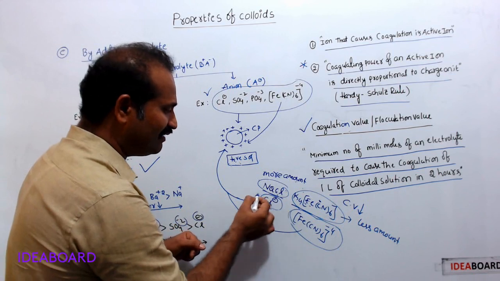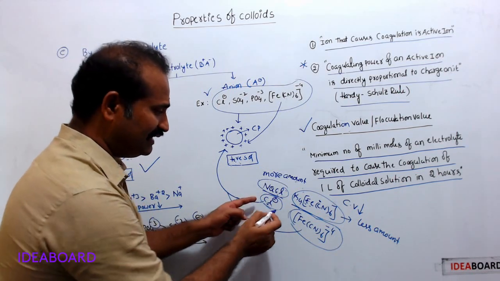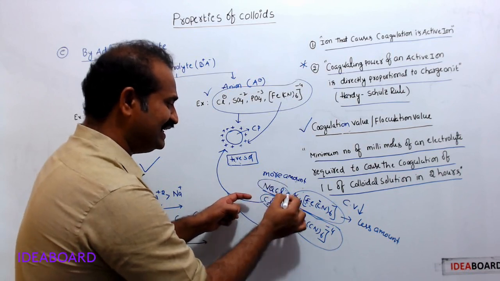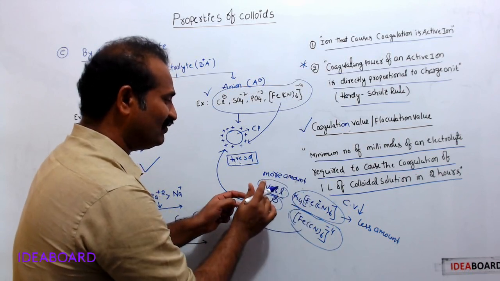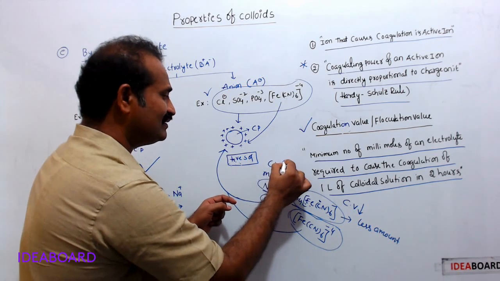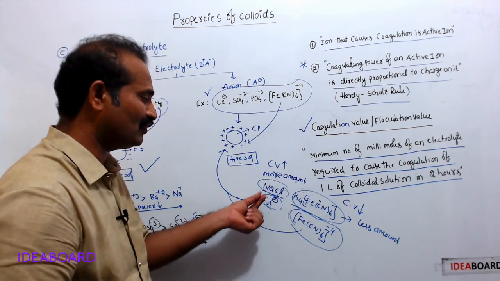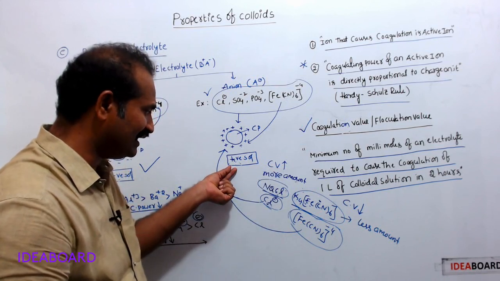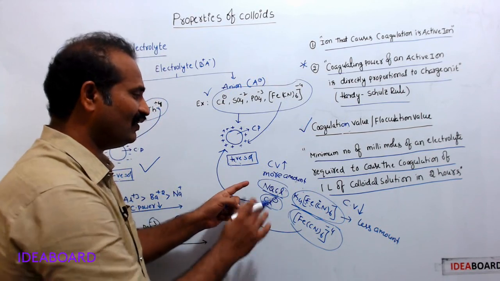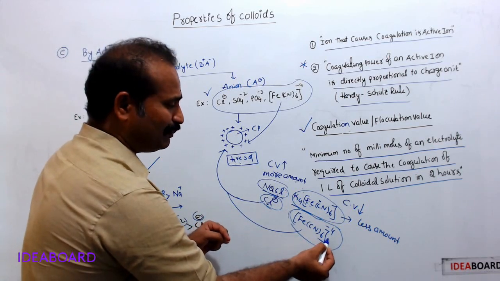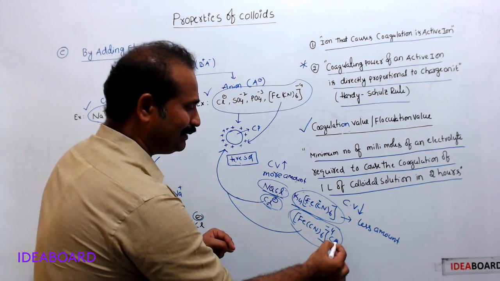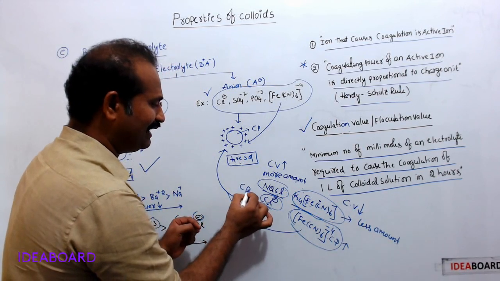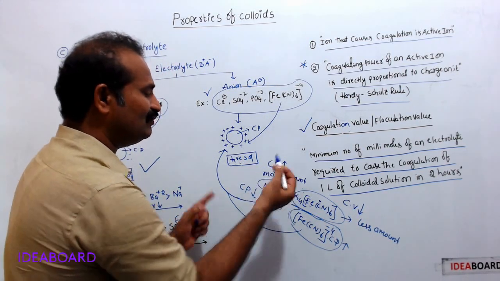See here, this ion's coagulating power is less. That's why this electrolyte needs more quantity. Therefore, its coagulation value is more. So NaCl requires more quantity to cause the coagulation of the positive sol. Therefore, coagulating power more means coagulation value less, and coagulating power less means coagulation value more.